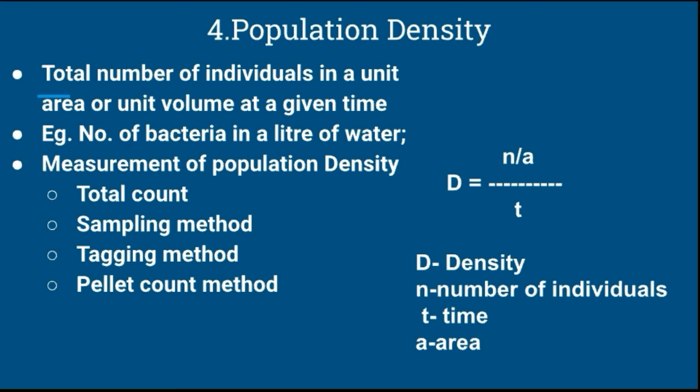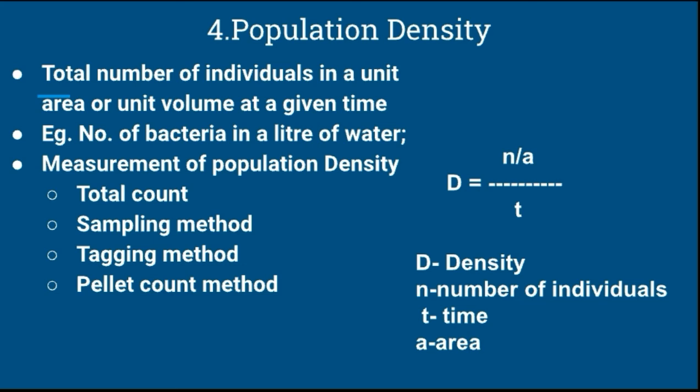After some days another set of animals is captured, say 80 animals. This batch contains tagged and untagged animals, which are separated. From the proportion of tagged and untagged animals, the total number of individuals in the population can be calculated. This is called the tagging method.